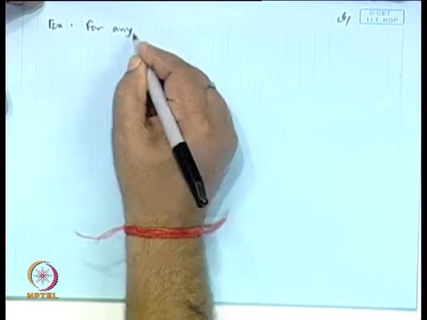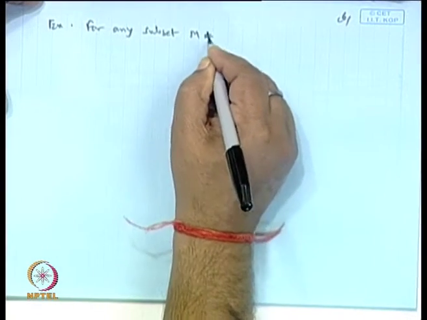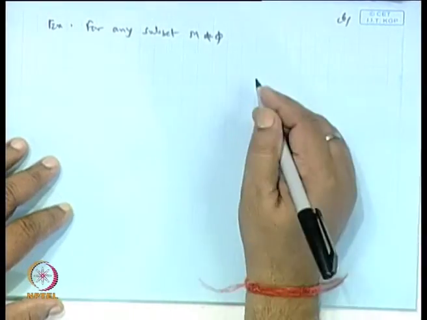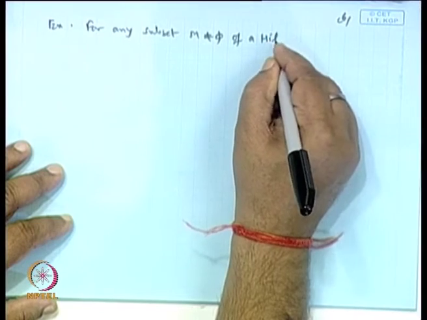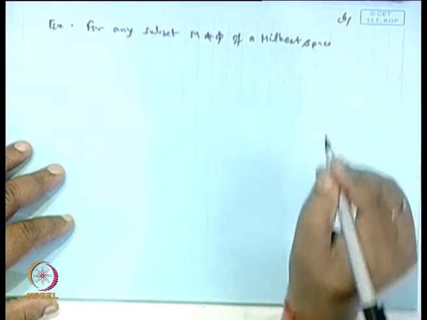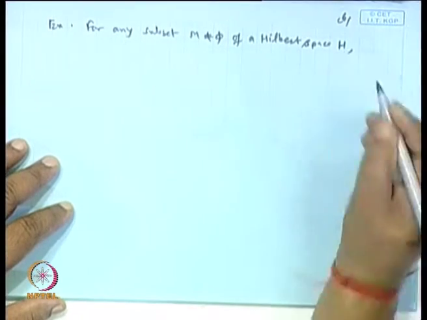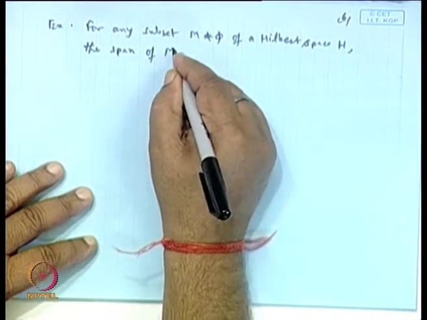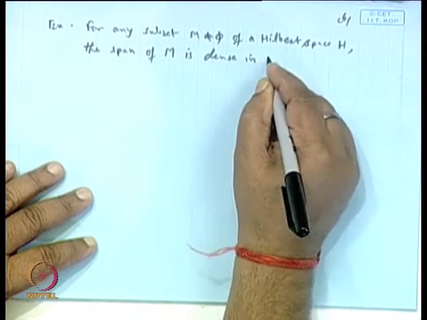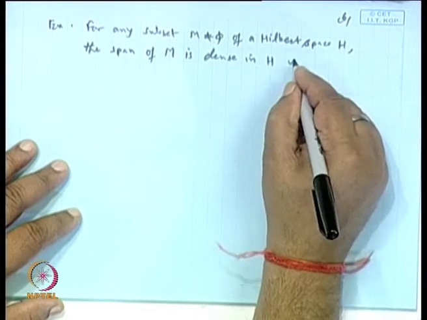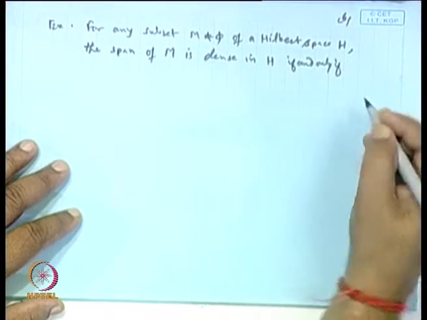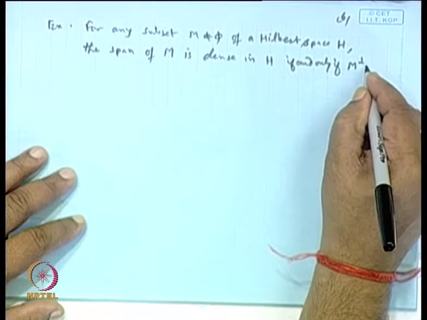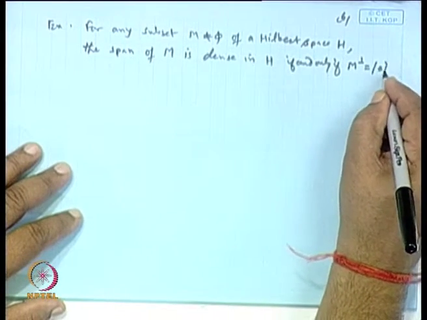Okay. Then another example that is also interesting. For any non-empty subset M of a Hilbert space H, the span of M is dense in H if and only if M perpendicular is the singleton set 0.